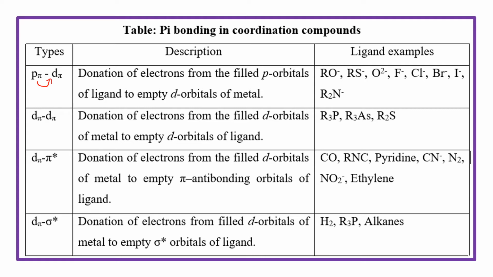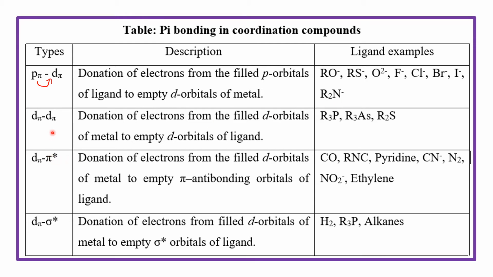Examples of ligands for this type of interaction are alkoxide type, RS minus, O2 minus, F minus, Cl minus, Br minus, I minus, NR2 minus.